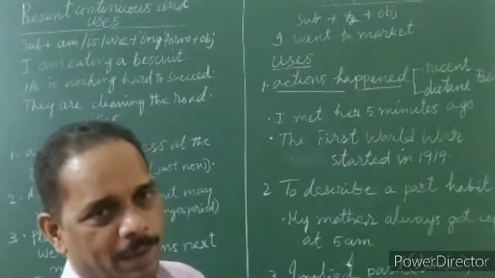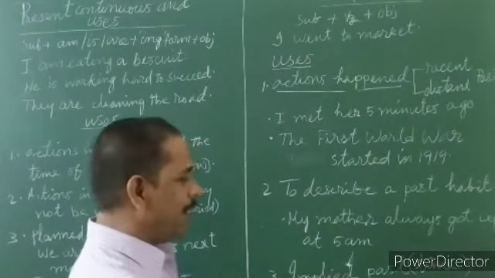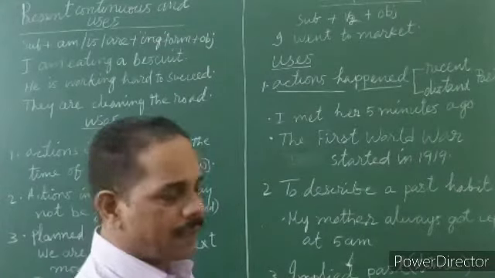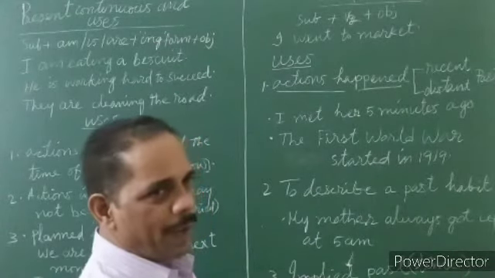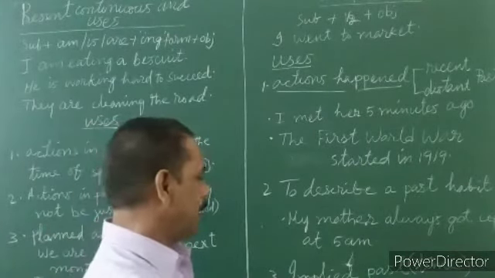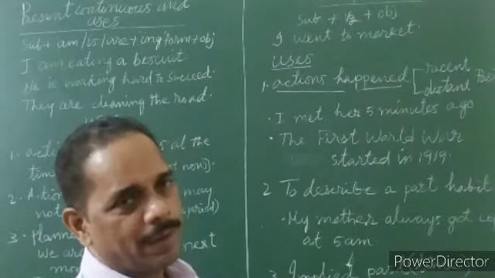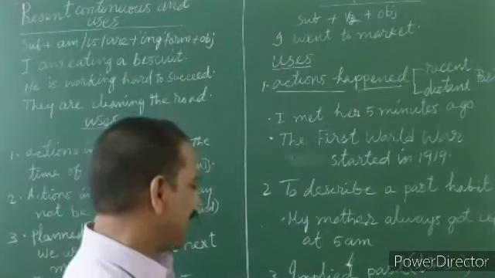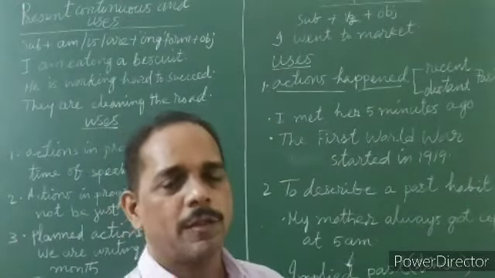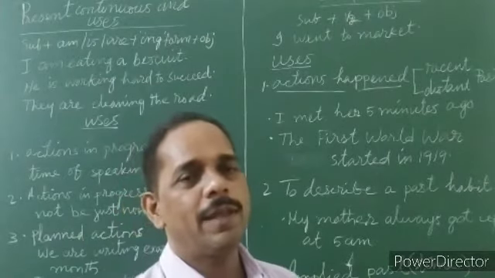The third use is implied past time. Time is not given, like a moment ago, when I was young, when I was old. These kinds of things are not given, so the past time is implied. It's included or understood. Example, I spoke to Rajiv. I spoke to Rajiv when I met him or when I phoned him.